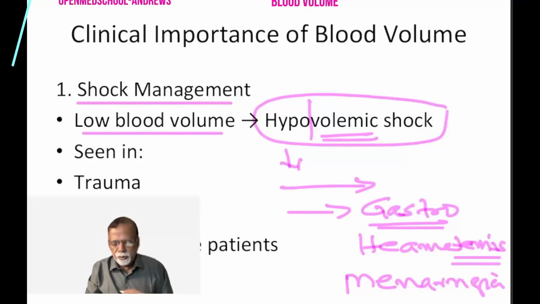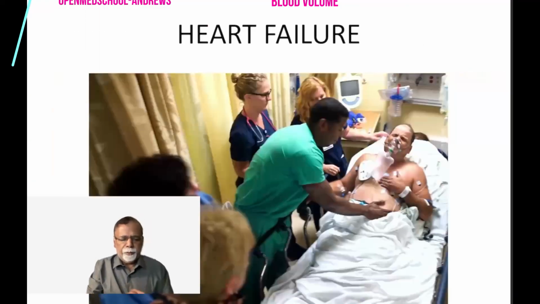So these are all conditions where you can get a blood loss. What are the common conditions where you can get a decrease in the blood volume clinically? One is trauma due to bleeding; gastrointestinal bleeding, that is vomiting of blood, called hematemesis; loss of blood per rectum, sometimes called melena; and in females, uterine bleeding, menorrhagia. These are conditions where you get a decrease in blood volume.